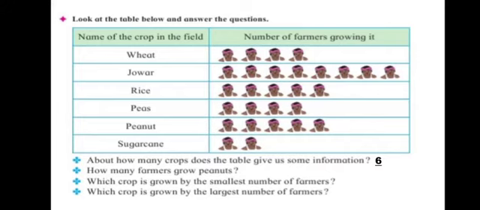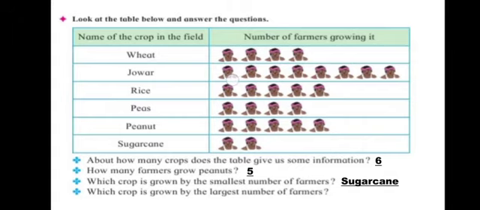How many farmers grow peanuts? We have 1, 2, 3, 4, 5. So 5 farmers are growing peanuts. Which crop is grown by the smallest number of farmers? Where is the smallest? 2. 2 farmers. Which crop are they growing? They are growing sugarcane. So which crop is grown by the smallest number of farmers? Sugarcane. Which crop is grown by the largest number of farmers?